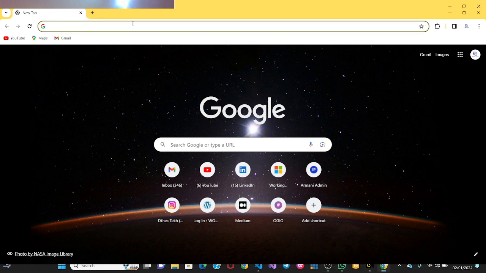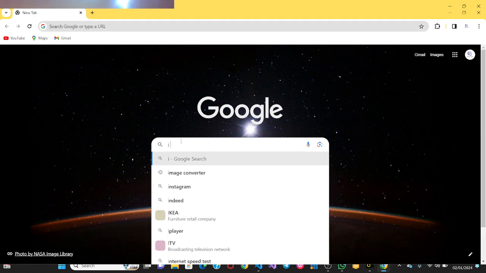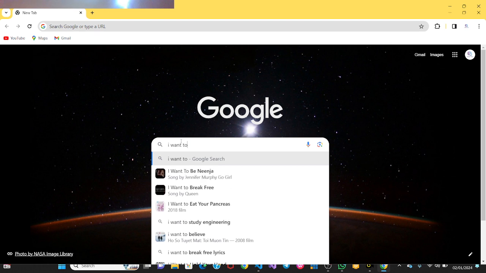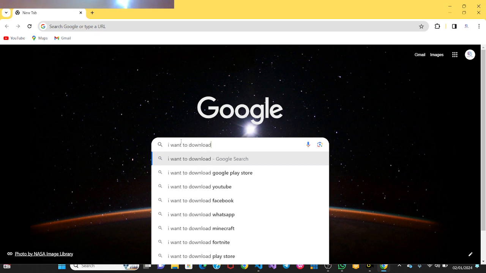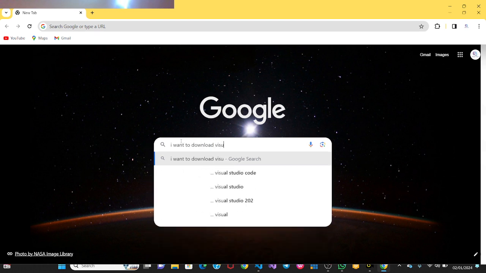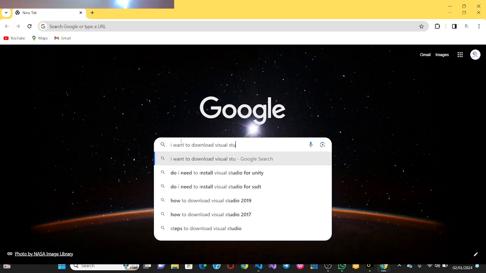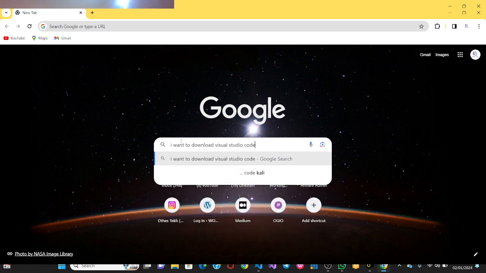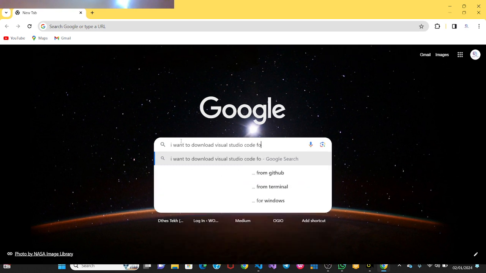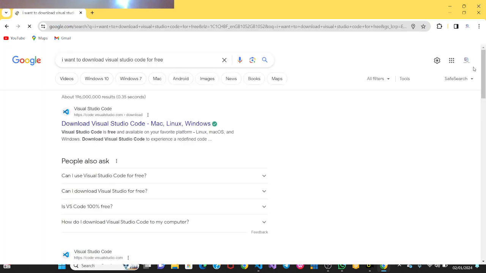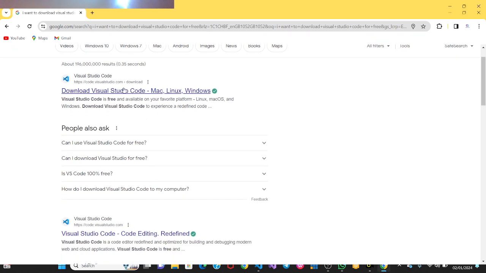you have to go to Google. Since you're in Google, just say, I want to download Visual Studio Code for free. So Visual Studio Code for free. So this is it. Download Visual Studio Code.